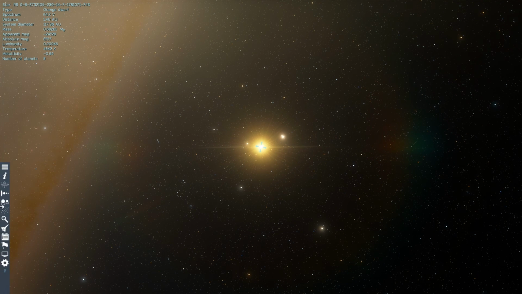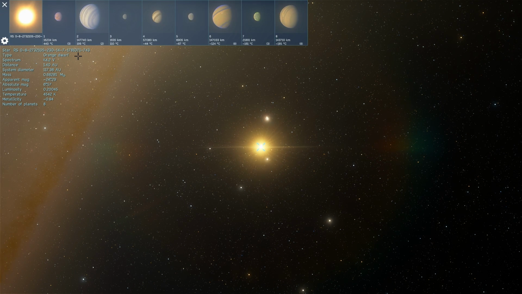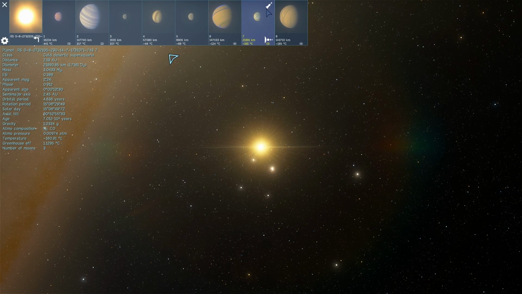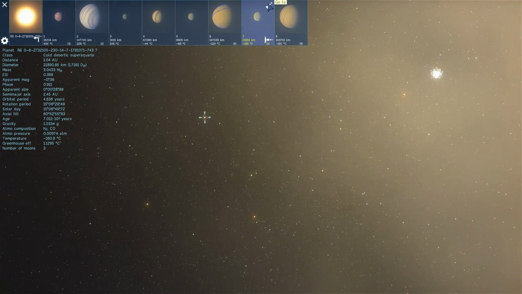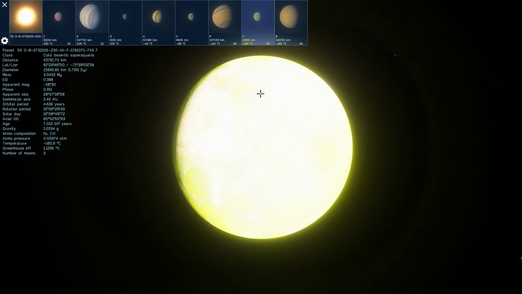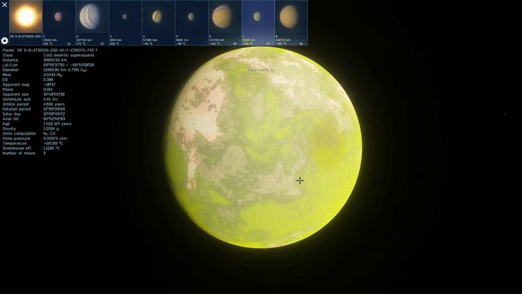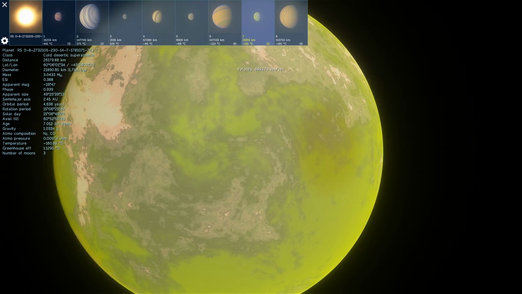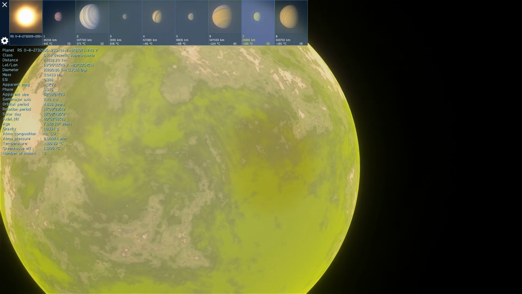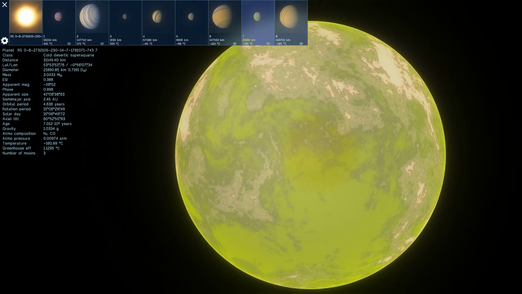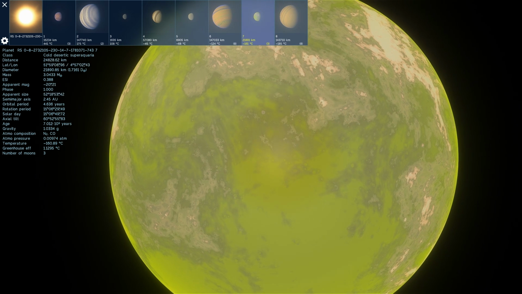And we can take a look at all of these planets by clicking this right here, and look at that. It has 6-7 planets. All of them seem to be quite different from anything I imagined I would find here. We're gonna go explore some of them. This one is relatively cold actually. But interestingly, this is probably the first green or neon green planet I've actually seen in Space Engine, so this is something you don't see very often.